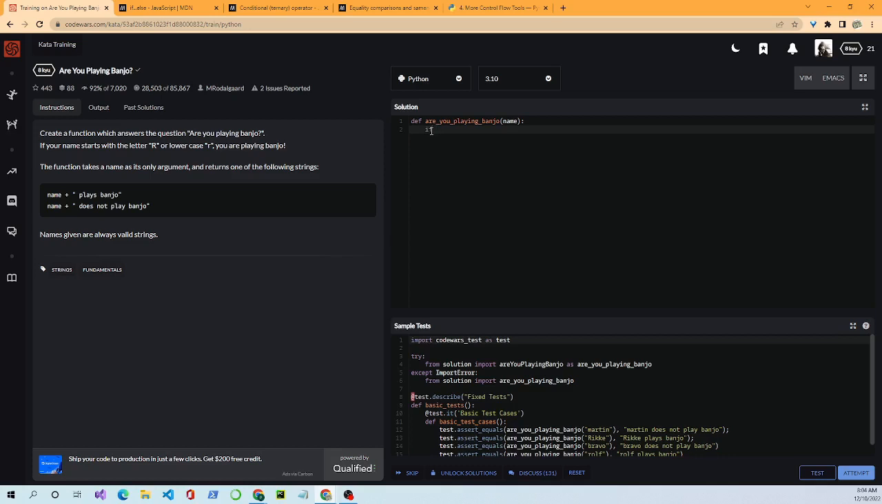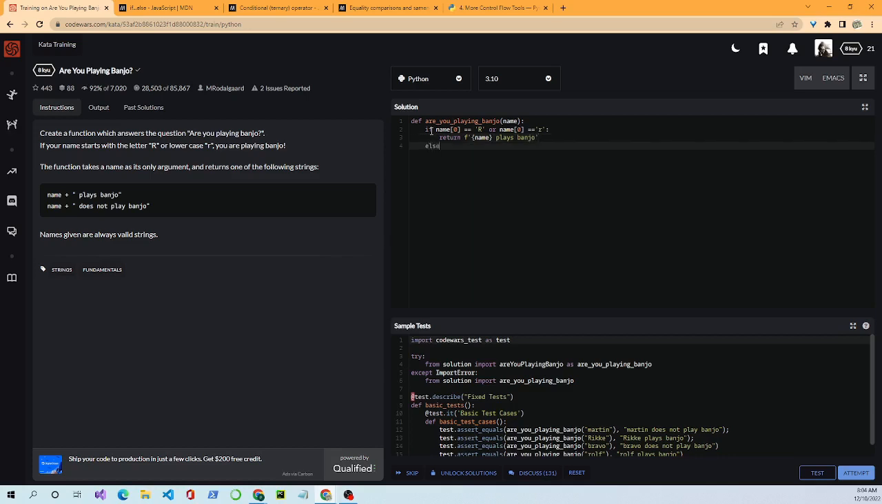We'll start with an if statement. Name[0] equals R, or name[0] equals little r. Okay. Return, we'll do something called an f string. This is kind of like a string template in JavaScript, and it helps format the string. It'll put a variable into the string and gives you a little more flexibility when you're writing things that would return a string. Plays banjo. Okay, we got that.